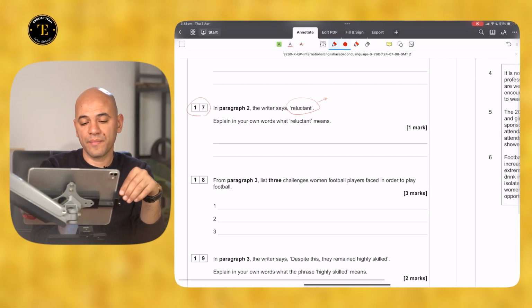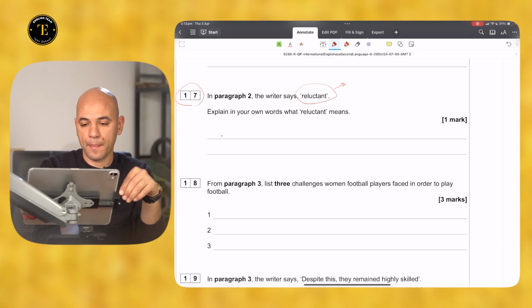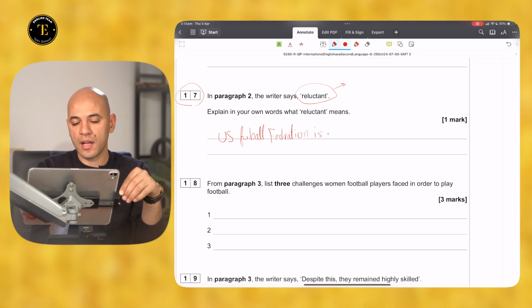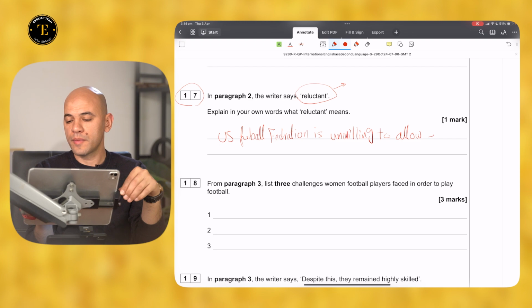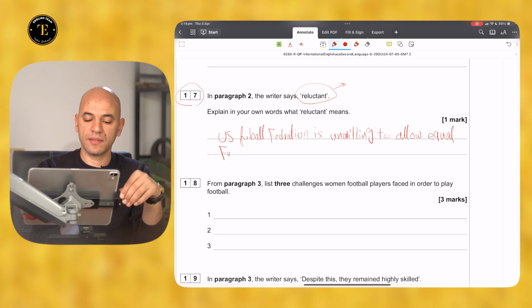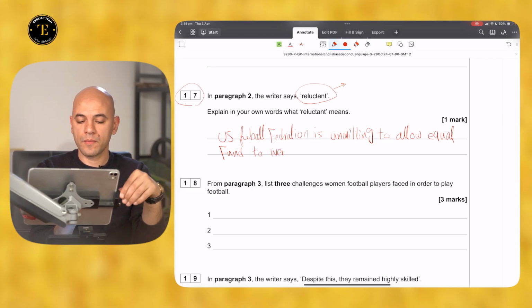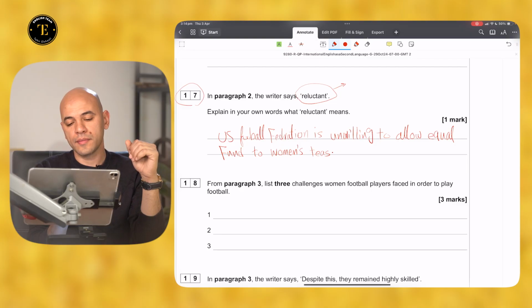So I can easily say the U.S. Football Federation is unwilling to allow equal funds to women's teams as men's teams.